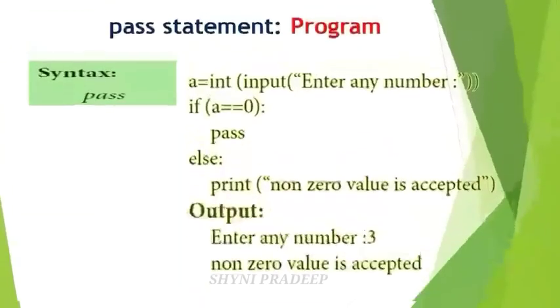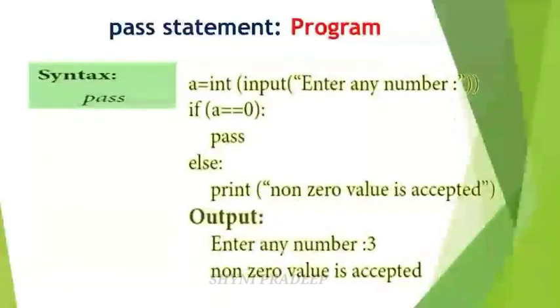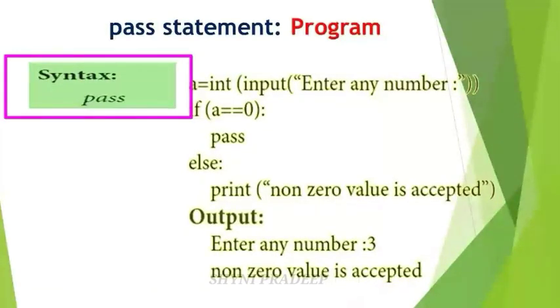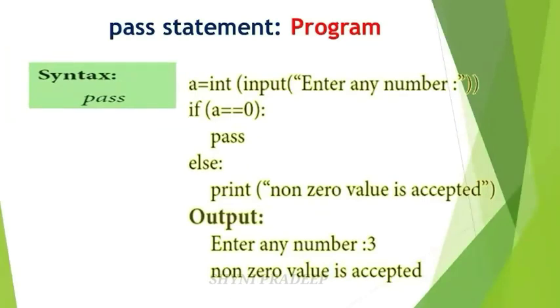Okay. So let's see the syntax of the pass statement. Syntax of pass statement is pass. Let's see the program. In this program, one variable is given, that is A. For that variable, you have to enter the input value, that is enter any number. And the next one, if condition is given, that is if A is equal to 0. If A becomes 0, then you have to execute the pass statement. Otherwise, print the else part, that is non-zero value is accepted.